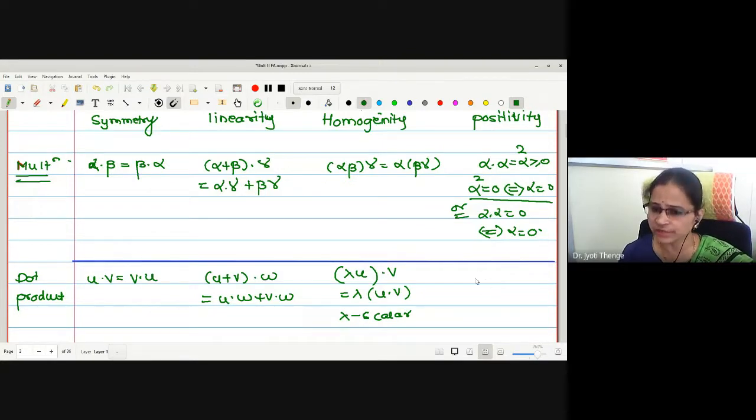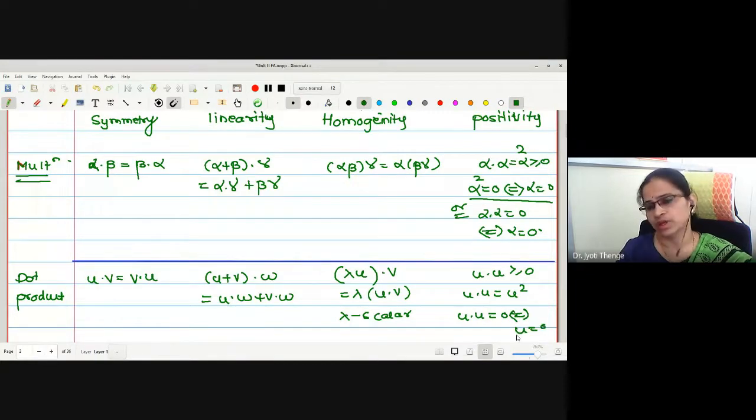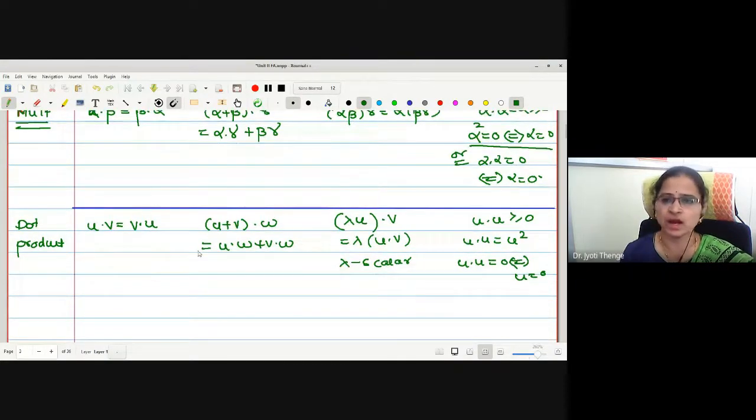What about positivity? What about the multiplication u dot u? Is it non-negative or not? What is u dot u? Actually, u square we were writing. Therefore, u dot u equals 0 implies and is implied by u equals 0. These are some properties carried out by multiplication and the dot product, whose generalization we are after.